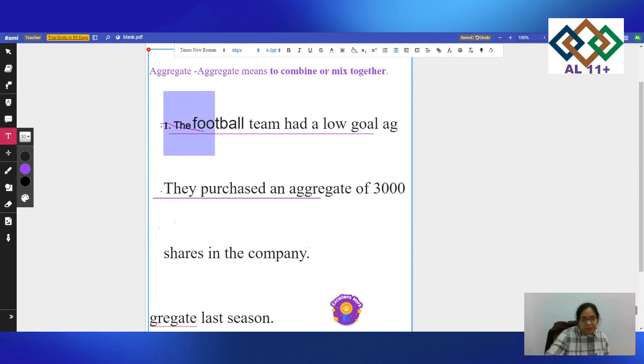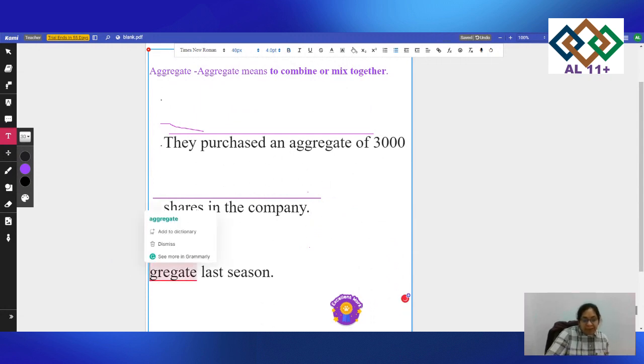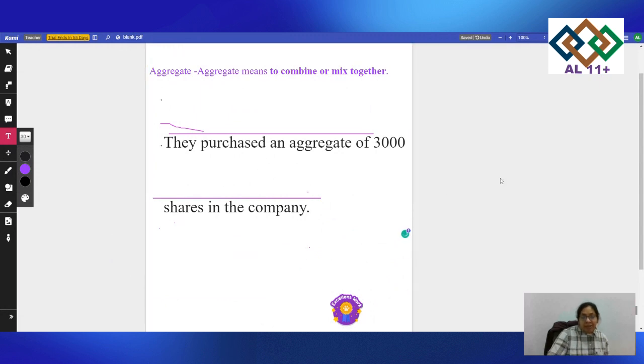So let's remove the first one. They purchased an aggregate of 3,000 shares in the company. So in this, they are telling you about how many shares the company has purchased. They are actually telling you they have purchased 3,000 shares in the company. So you could do something like this and then you could continue doing it.